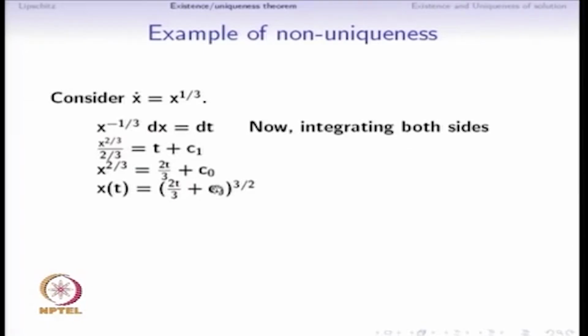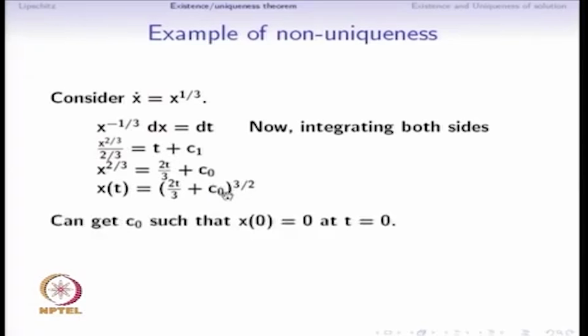And how do we calculate C0? We can ask the question, suppose at t equal to 0, x satisfied x0 is equal to 0. By substituting this, we can get C0.